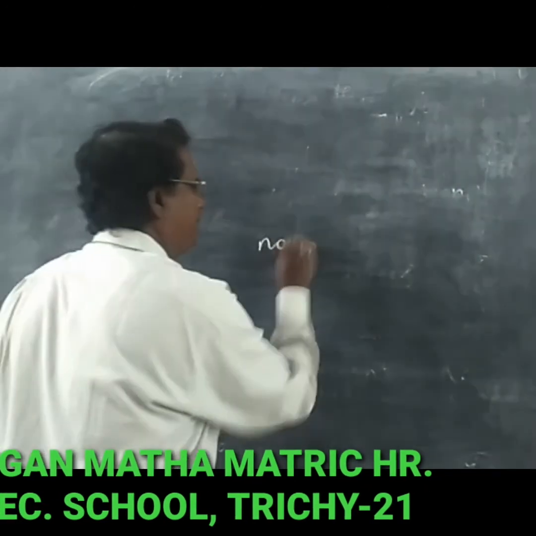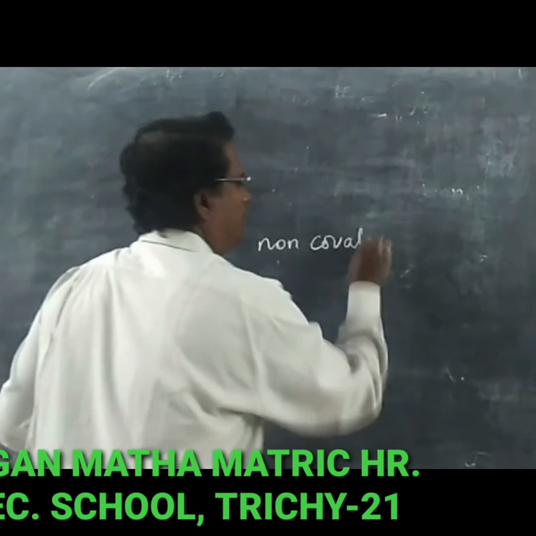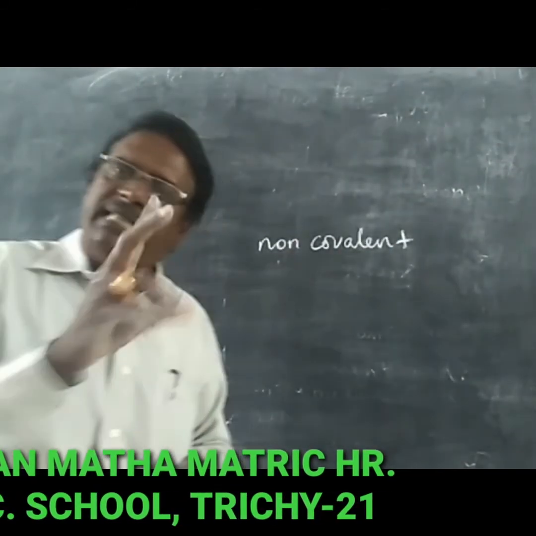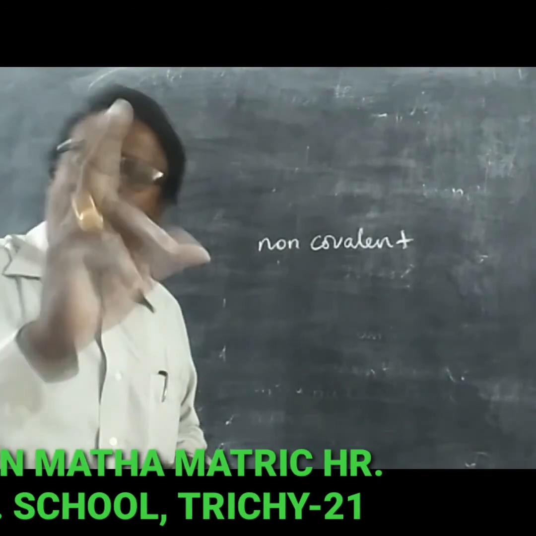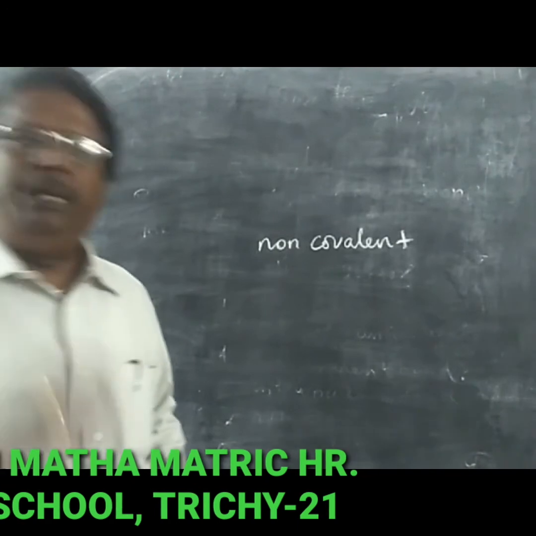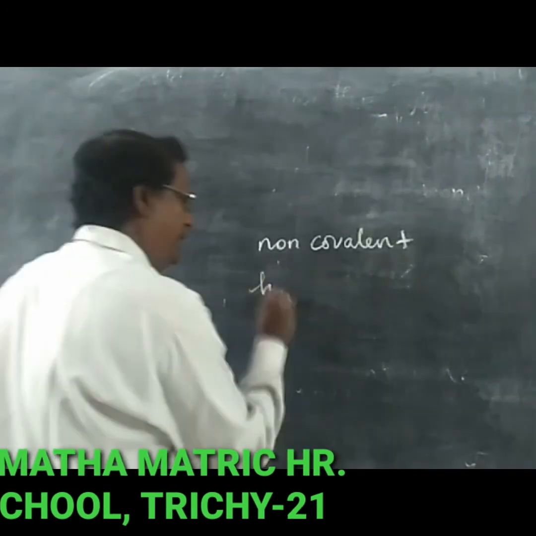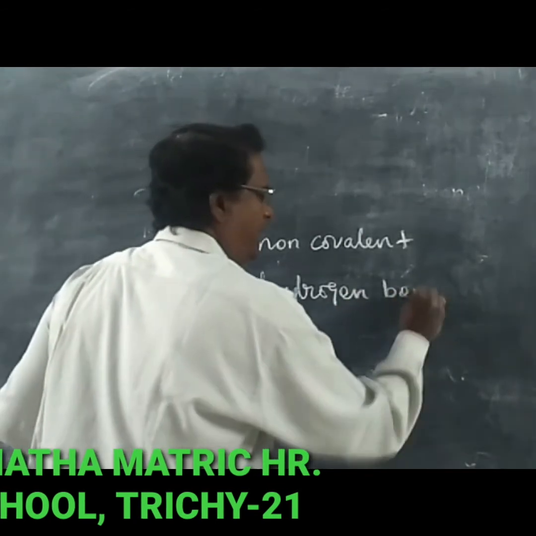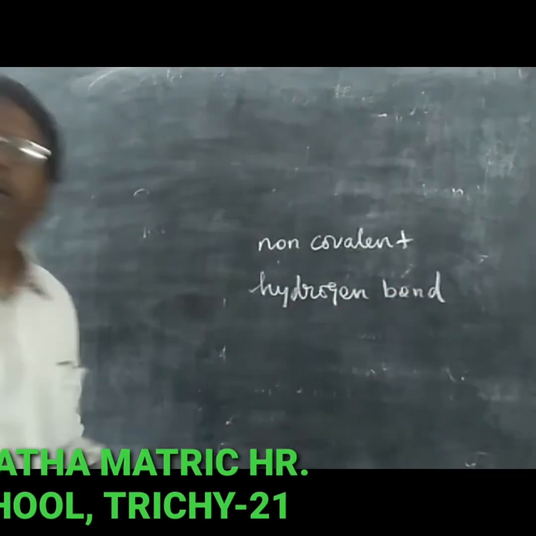The bonds hold the antigen and antibody together through non-covalent bonds. Normally the bonds between the antigen and antibody are non-covalent in nature. The hydrogen bond is a non-covalent bond.